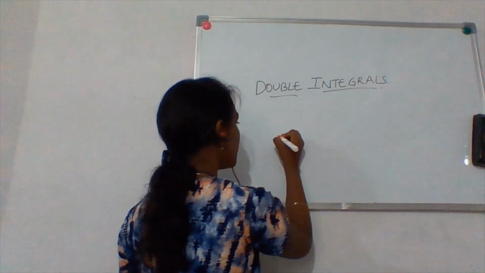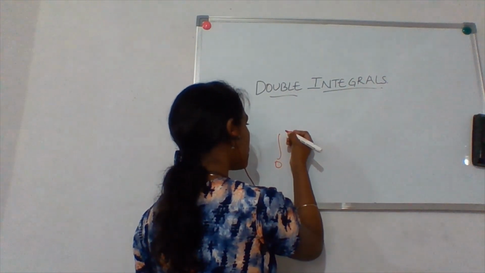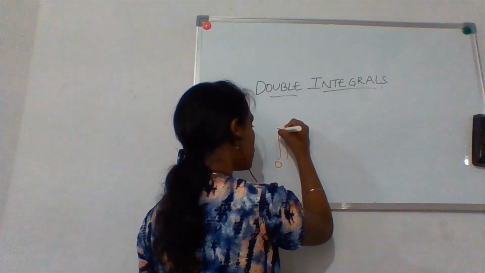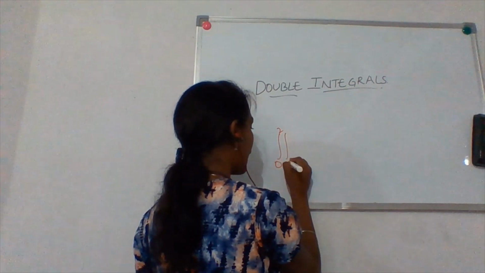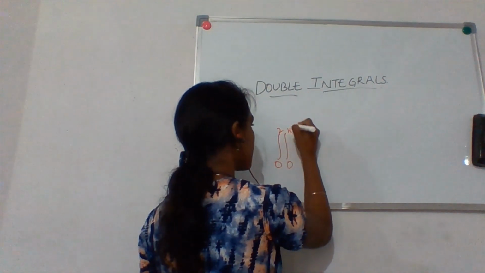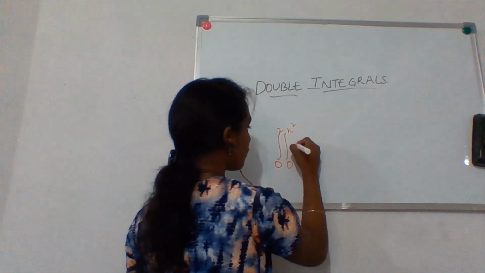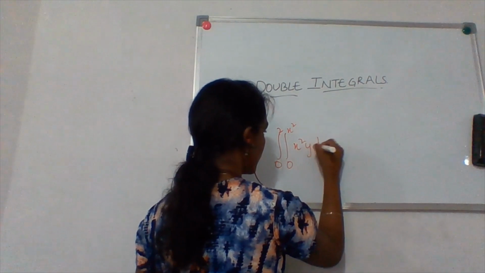If you have a problem like 0 to 2 and 0 to x square, these are the limits and the function is x square y dx dy.